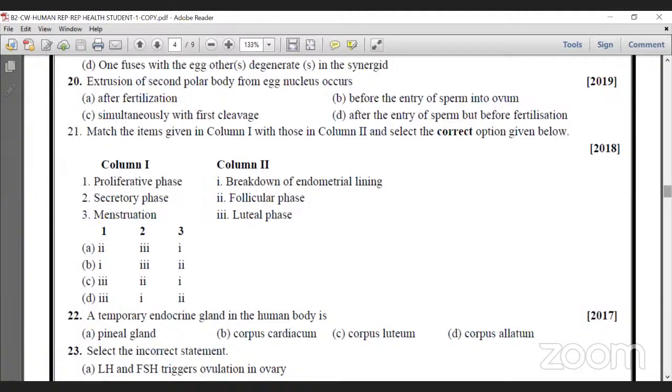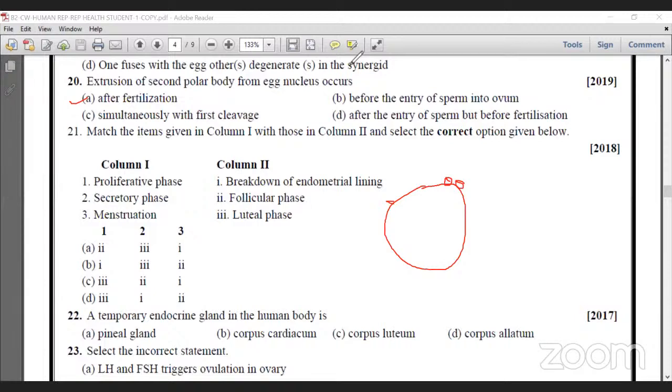Once the process begins in oogenesis, at the time of formation of primary oocyte and secondary oocyte, the polar body is formed, and separation of that polar body generally occurs from the egg after fertilization, not before fertilization. This is one process in fertilization. Just remember, the polar body is generally attached to the egg in the region called the animal pole. So after fertilization, it will be extruded.